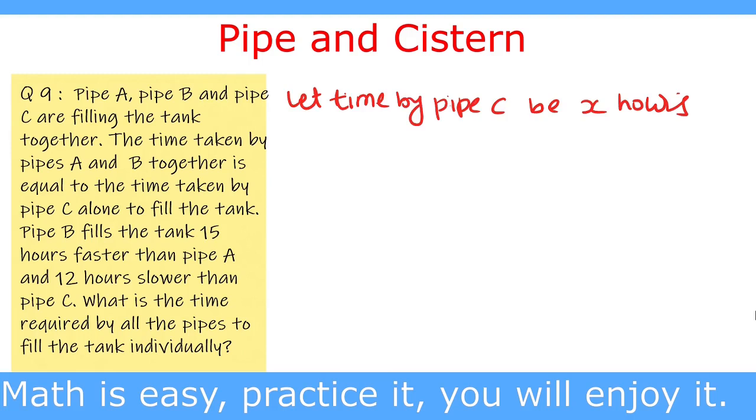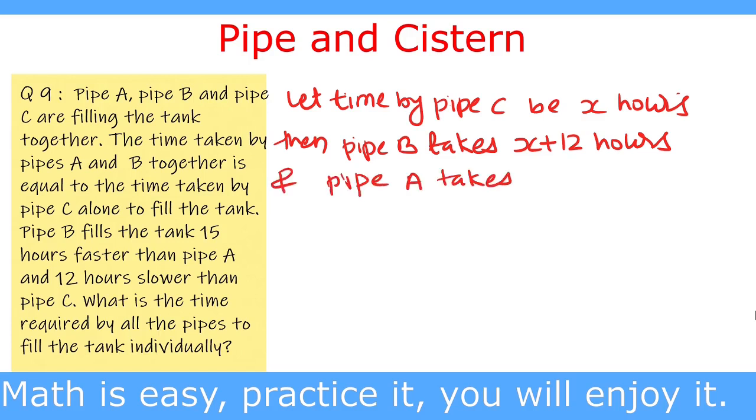Let the time taken by pipe C be x hours. As pipe B is slower by 12 hours than pipe C, pipe B takes x plus 12 hours. Pipe A is slower than pipe B by 15 hours, as it is given that pipe B is faster by 15 hours. So we can say that pipe A is slower by 15 hours than pipe B.